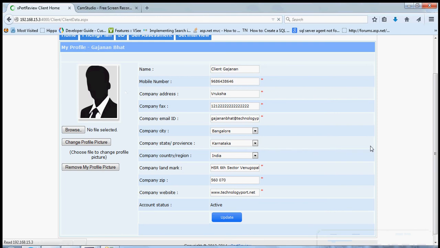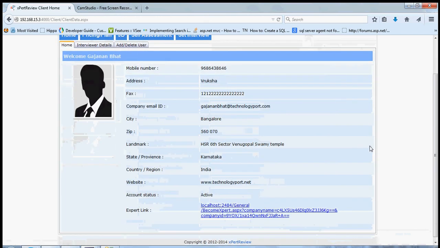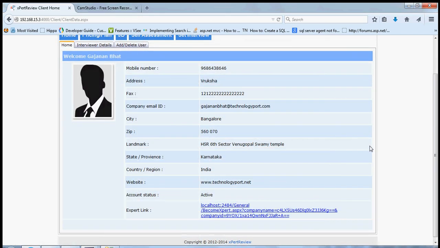The home page is the page where you can see all your details in a read-only mode. Here there is an option to create a link for your internal experts to get registered. Once this link is created, you can pass this link to all your experts so that they can register under yourself and you can have the interview for them.